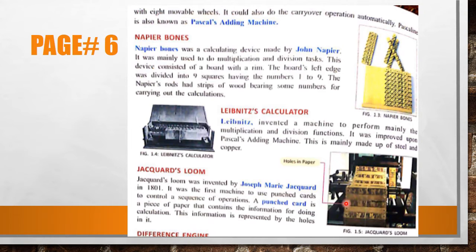This is the picture of Jacquard loom. Jacquard loom consists of punched cards. Here some punched cards are used to control the sequence of operation. What is the function of punch card? Punch card is a piece of paper. ये papers के piece होते थे that contains the information for doing calculation. इनके अंदर information होती थी कि वो calculation को easily कर सके.